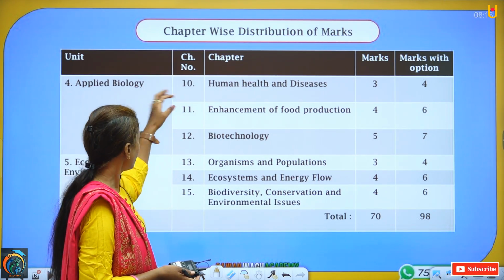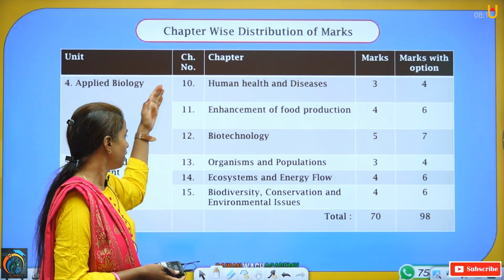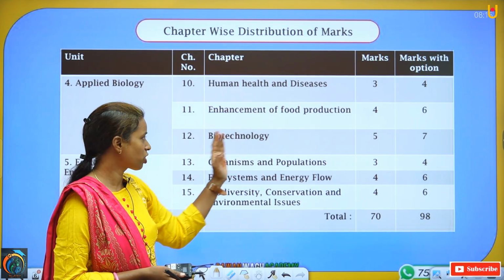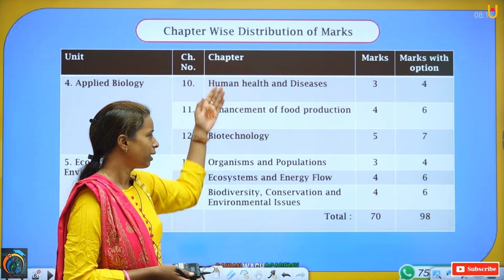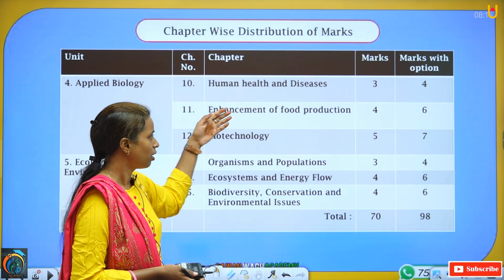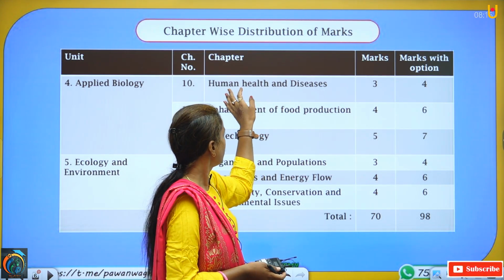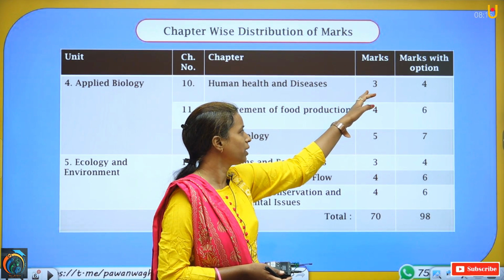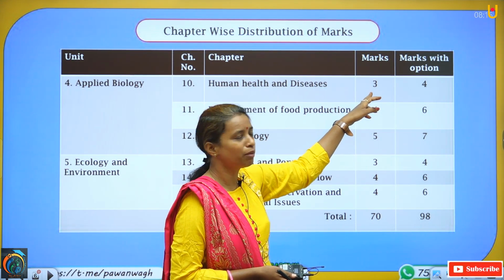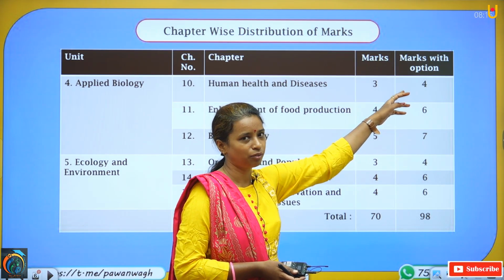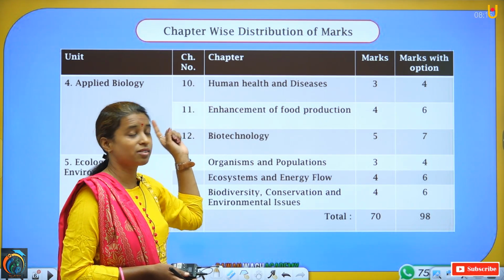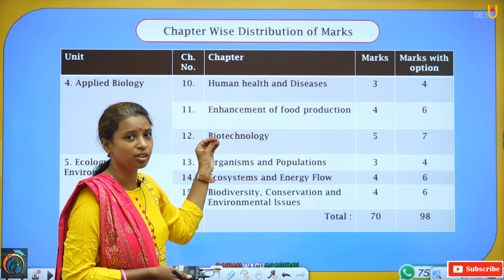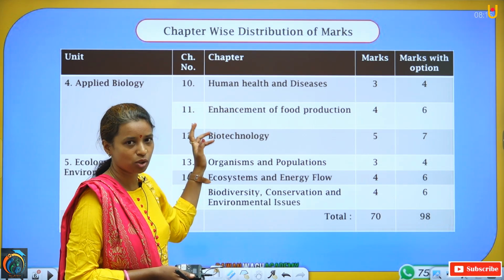Now, again in this applied biology, there are 3 chapters: human health and diseases, enhancement of food production, as well as biotechnology. They are related to each other. How? Human health and diseases is a minor topic and it has minimum marks 3 and maximum marks 4. That's why when we were discussing the chapter, I said that this topic is really very easy. You don't have to work hard for this topic.